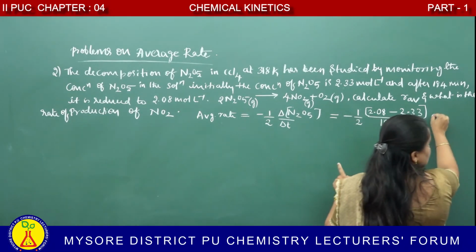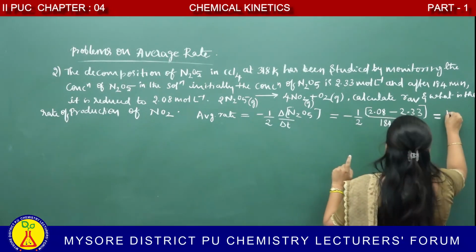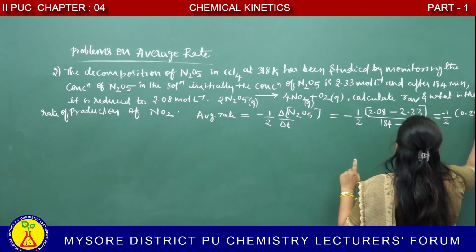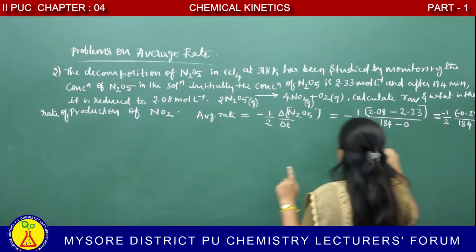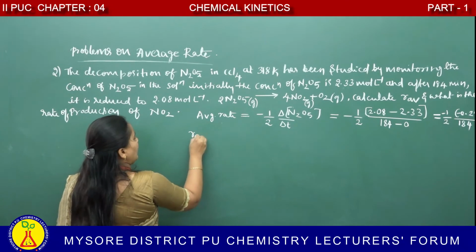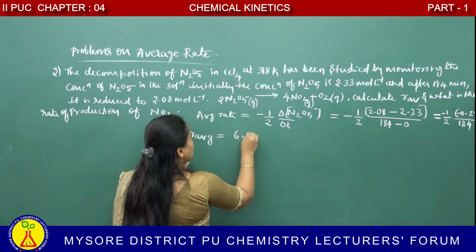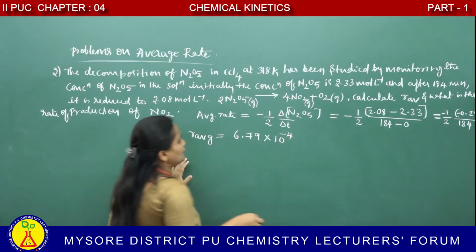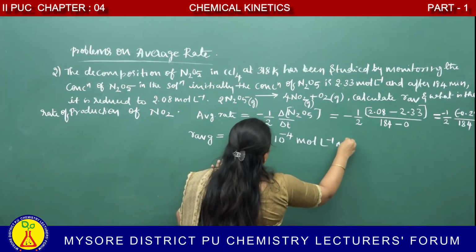The final answer is minus 1 by 2 into 0.25 divided by 184. The average rate, the final answer is 6.79 into 10 power minus 4 mole per liter per minute.